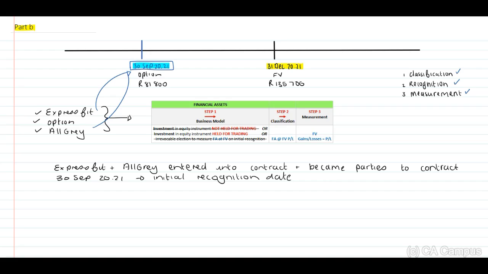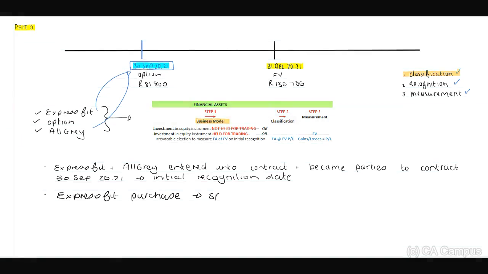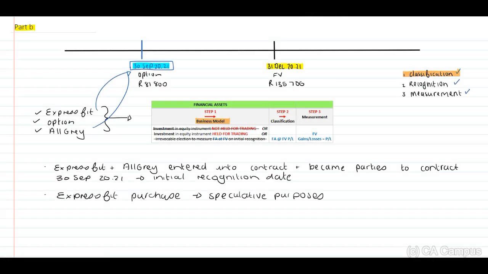Okay, now we need to talk about classification. When you look at the right side, we need to talk about the classification. Therefore, identify the business model. Now, we are able to identify that ExpressFit purchased the option for speculative purposes. Therefore, the business model will be an investment in equity instruments held for trading.